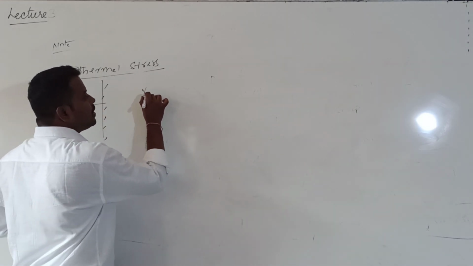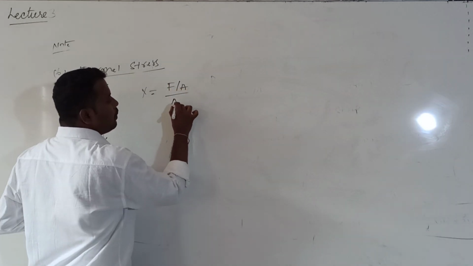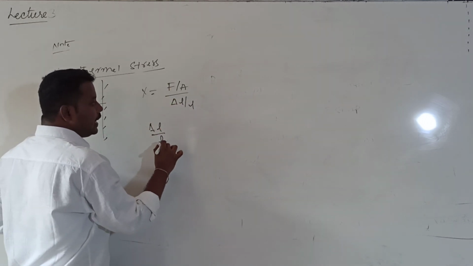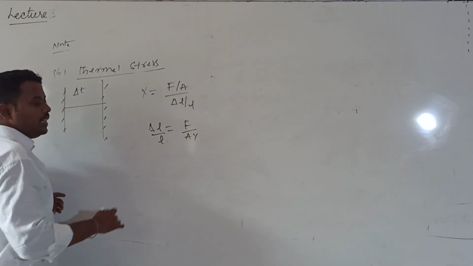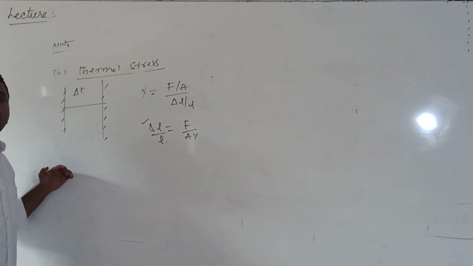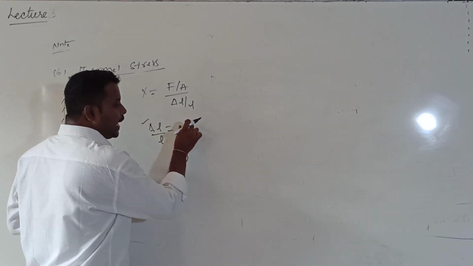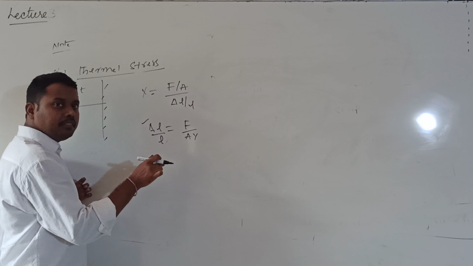What is Young's modulus of the rod given by the formula? Young's modulus is equal to longitudinal stress divided by longitudinal strain, that is (F by A) by (delta L by L). From this, delta L by L is equal to F by (A into Y). This is the increase of length due to applied force. For a body to either elongate or compress, we need to apply some external force. Here the force acting is F, the area of cross section of the rod is A, and Young's modulus of the material is Y.